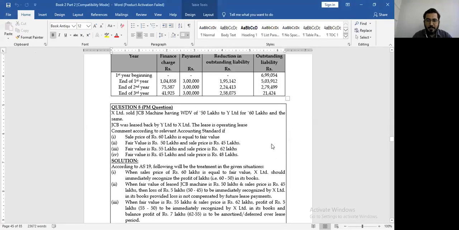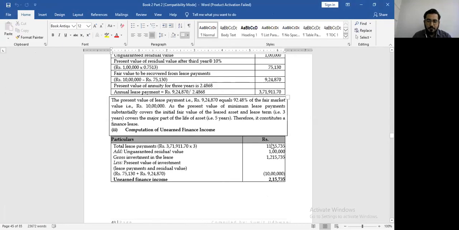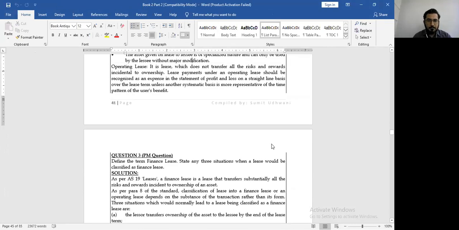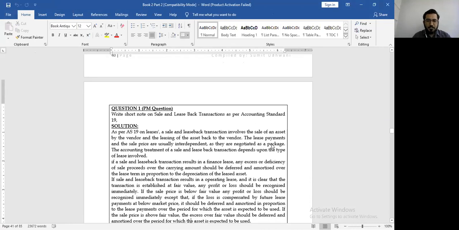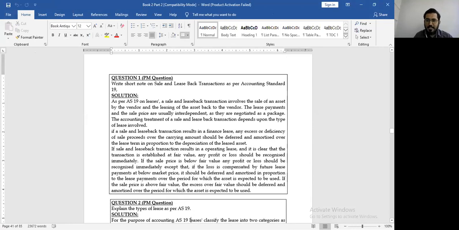Let's go to our material again. Here we have question number 1. Write a short note on sale and lease back transaction as per accounting standard 19. As per AS 19 leases, a sale and leaseback transaction involves the sale of an asset by the vendor and the leasing of the asset back to the vendor. The lease payments and the sale price are usually interdependent as they are negotiated as a package. The accounting treatment of sale and leaseback depends upon the type of lease involved.